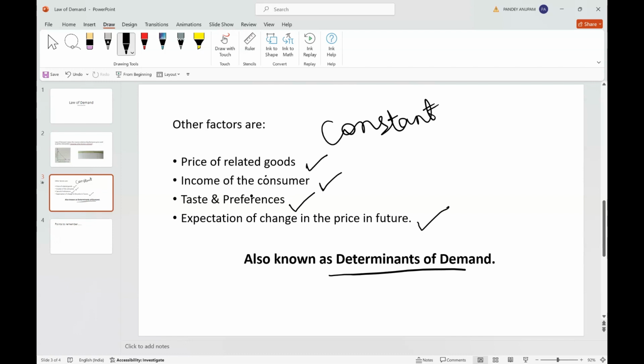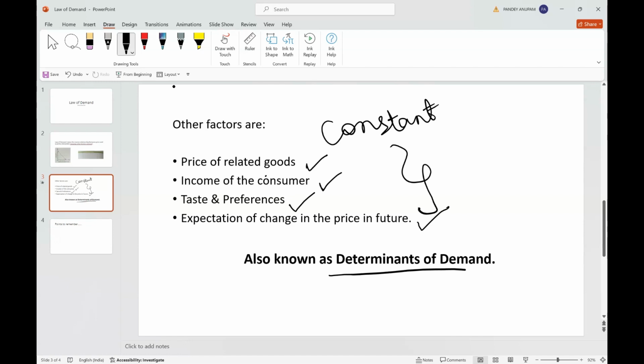So in order to study the impact of price on quantity demanded, we have kept these factors constant, and these are the assumptions also. Price of related goods is taken as constant, income of the consumer is not changing, tastes and preferences are kept constant, there is no change in the price in future. Okay, so these factors are taken as constant.